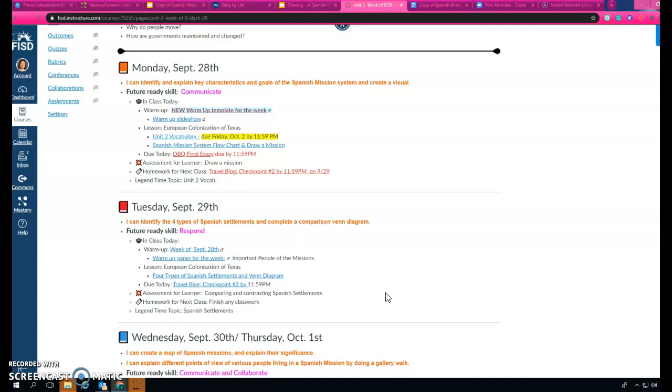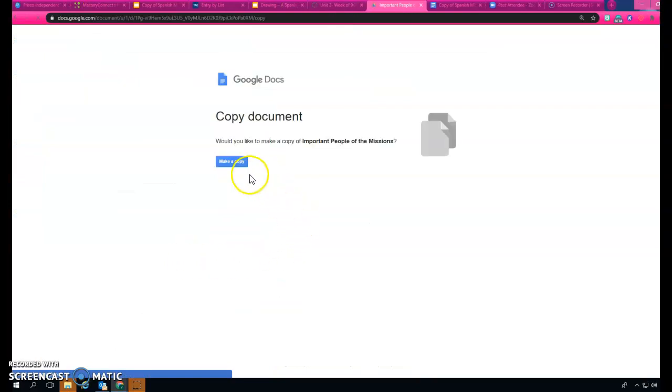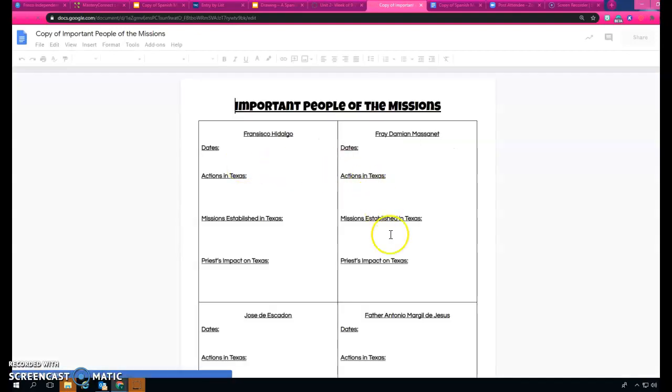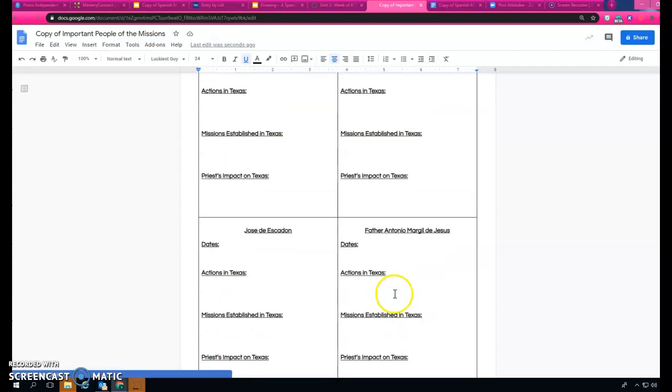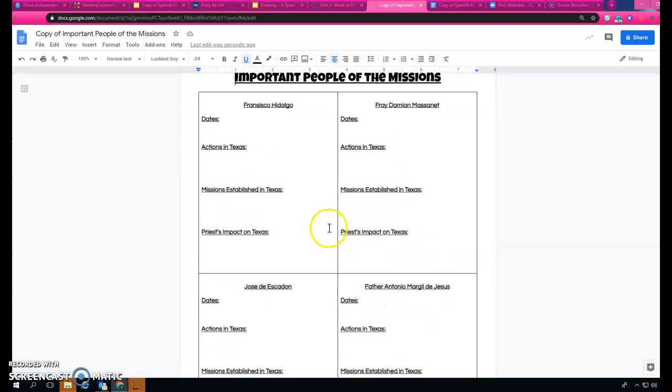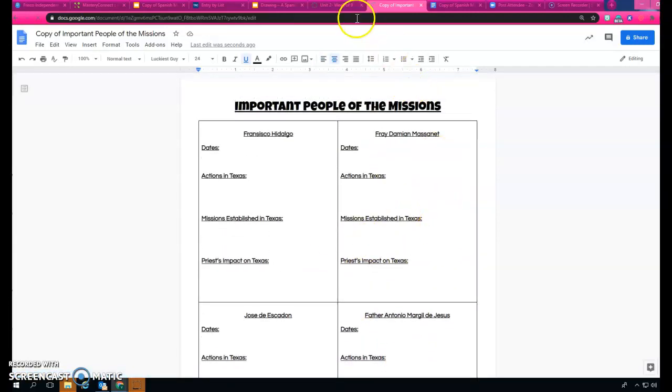So for the warm-up today, you will need to create, first of all, this new paper. This paper for the week is going to finish out our week of warm-ups. So when you open it, please make a copy, put this in Unit 2 warm-ups, and we are going to be looking at these 4 different people over the next couple of days. As you can see, you will be filling in your warm-up for one of these people today.